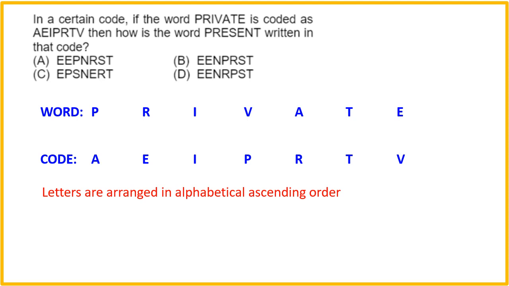Yes, the letters are arranged in alphabetically ascending order. A से चालू करके V पे end किया गया है. It is starting from A and it is ending on V. So it is arranged in alphabetically ascending order. So accordingly, the word present का coding कैसा होगा? It will be option B.